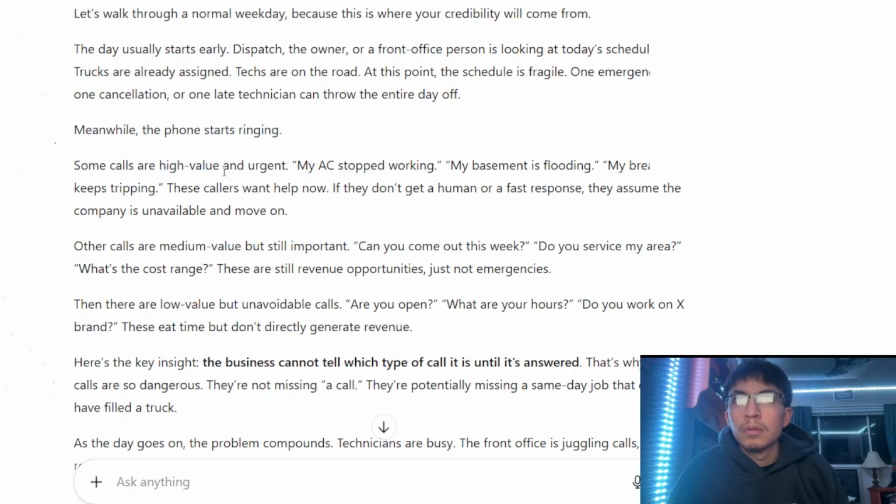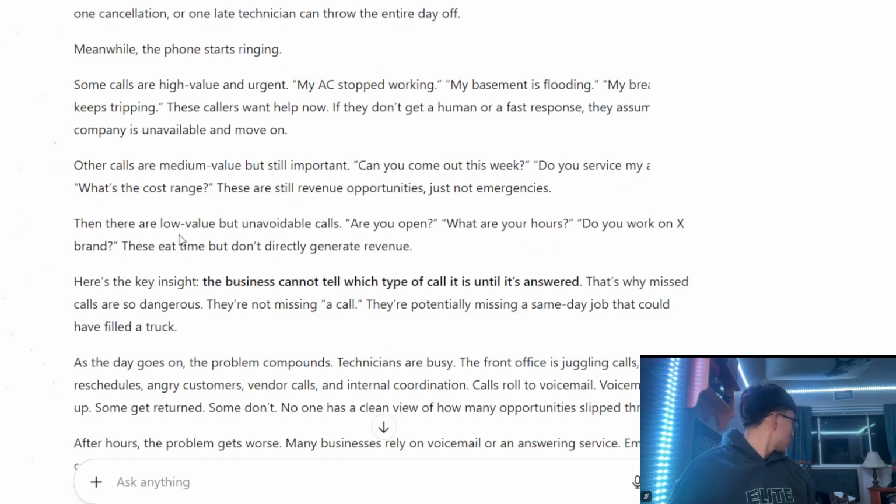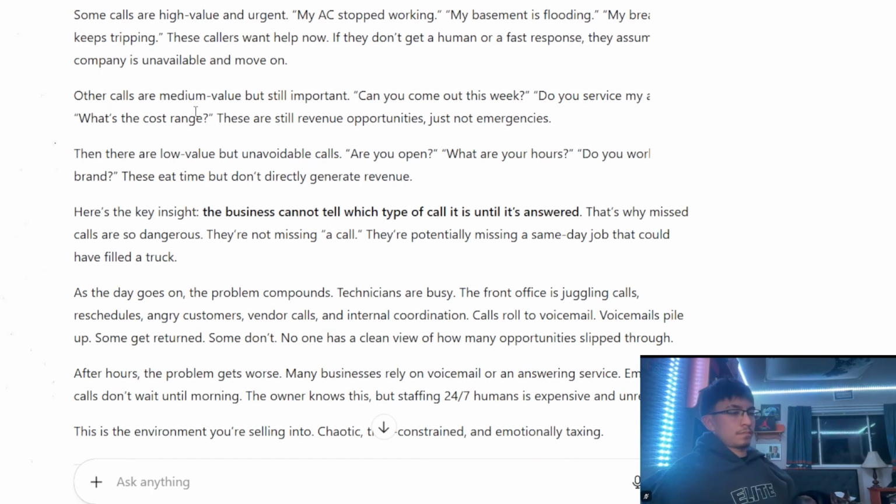Some calls are high value and urgent, aka my AC stopped working, basement is flooding, whatever. These callers want help right now. If they don't get a human or fast response, they're going to say nobody's available. Other calls are medium value, but still important, saying, hey, when can you come out? Do you service my area? Let's see. So there are different kinds of calls right here that I'm going to take note of.